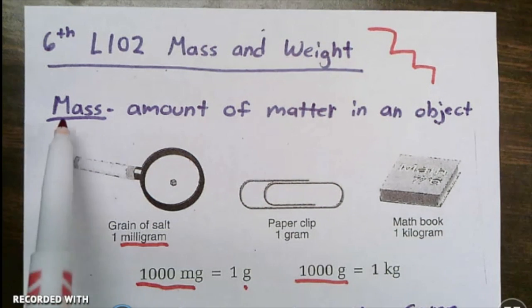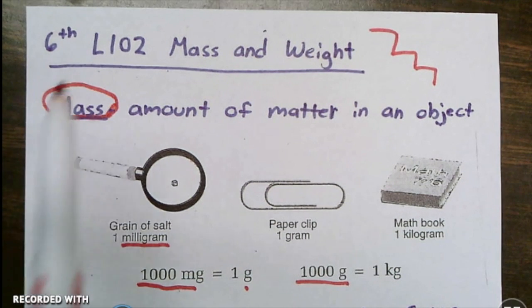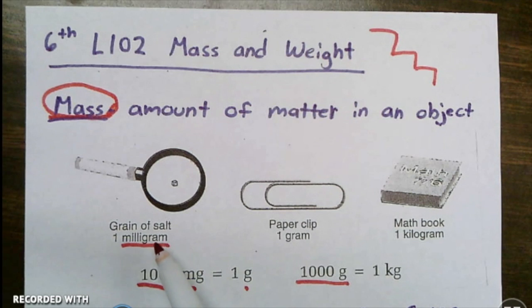Okay, mass is what is used for science, and we use the metric system to measure it with a triple beam balance. So here are some common things to get an idea of how big they are. A milligram is 1/1000th of a gram, and that would be as small as a grain of sand or salt. If you were to picture how much one little grain of salt or sand or sugar weighs, that's 1 milligram. One paper clip is about 1 gram.